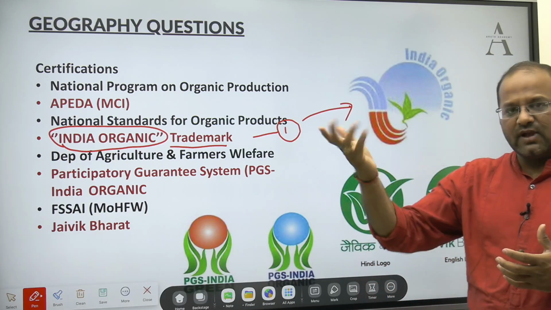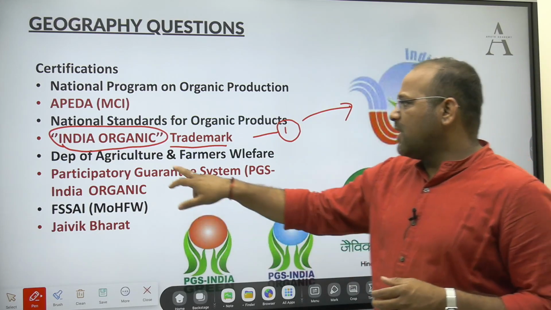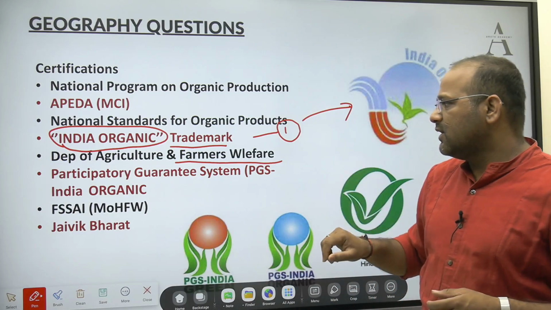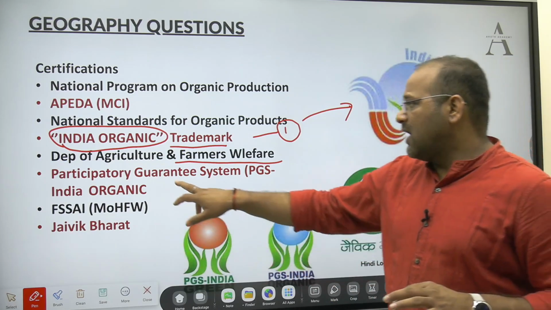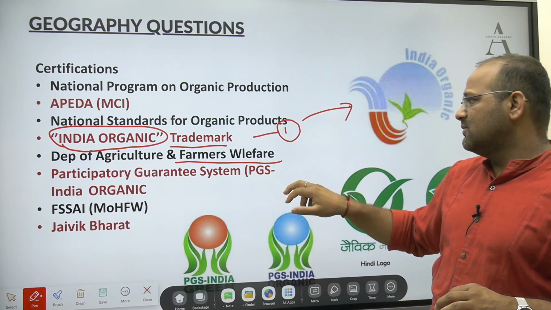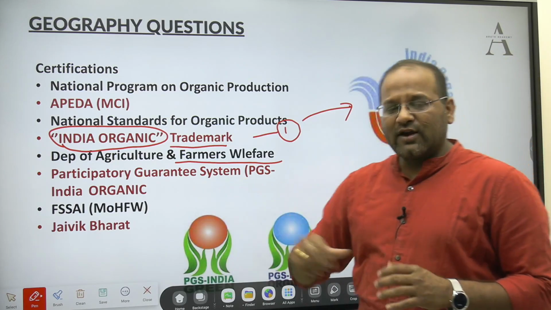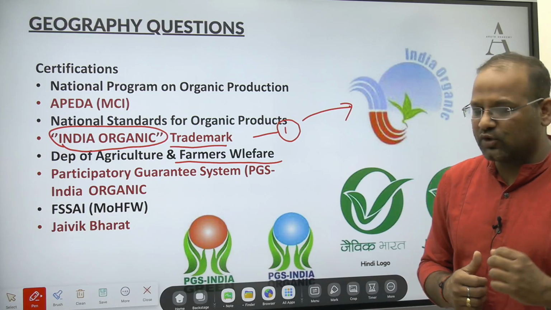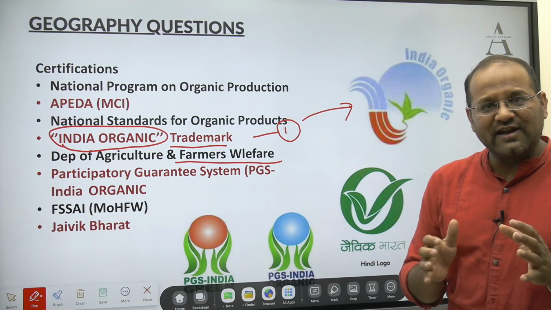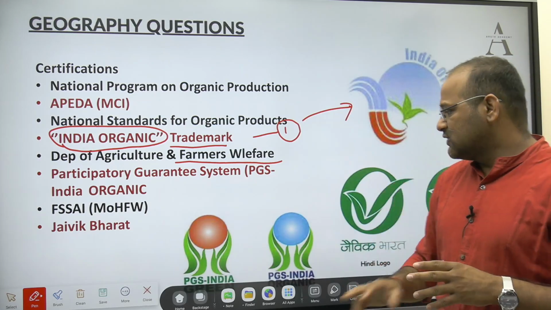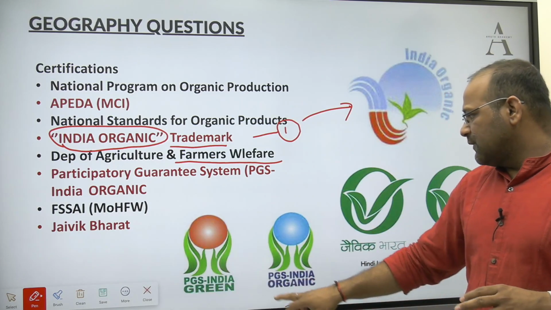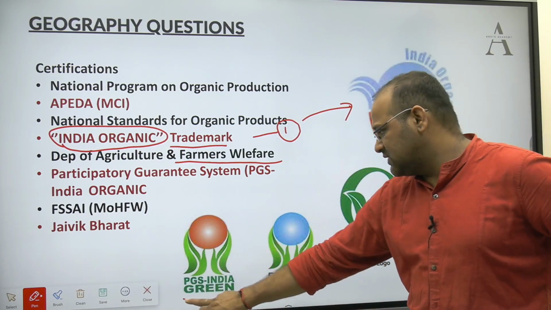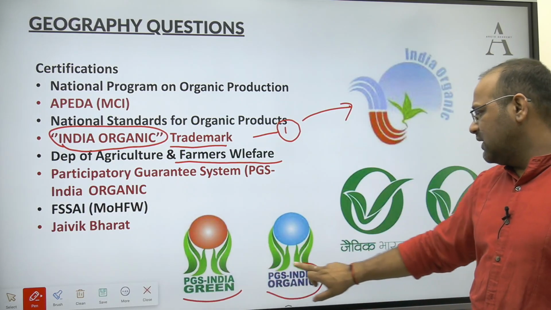So this is the symbol given by APEDA for the domestic and export market. Next is the Department of Agriculture and Farmers Welfare. They have come up with this scheme, Participatory Guarantee System, PGS India Organic. PGS India Organic also gives certification for organic products, but those products will be sold within India only. They have come up with two kinds of certification: PGS India Green and PGS India Organic. How can you differentiate?